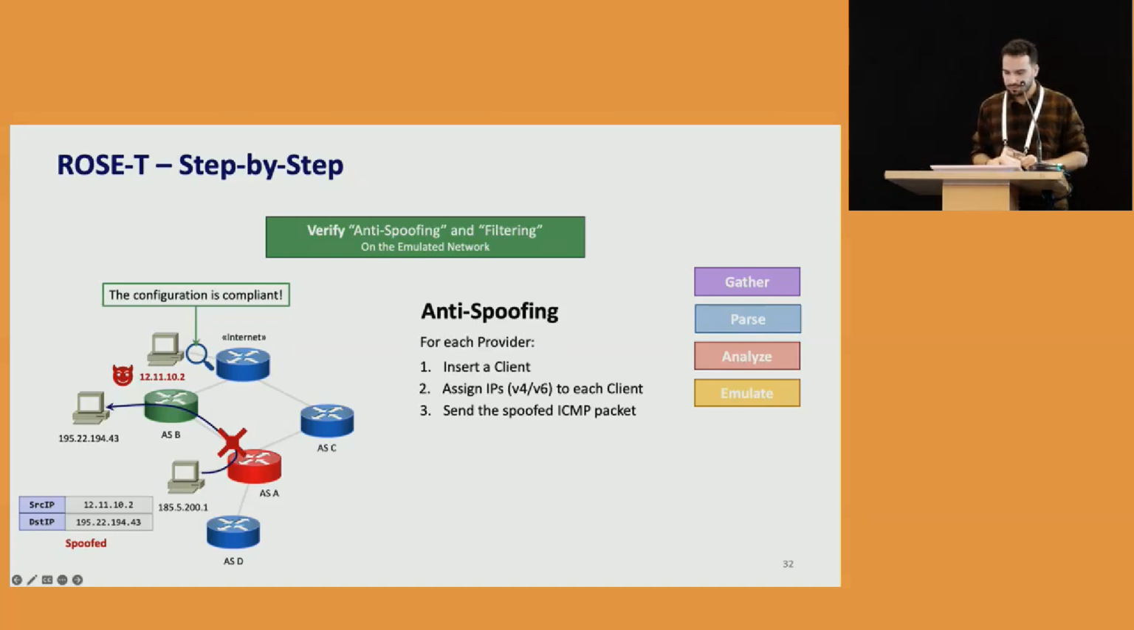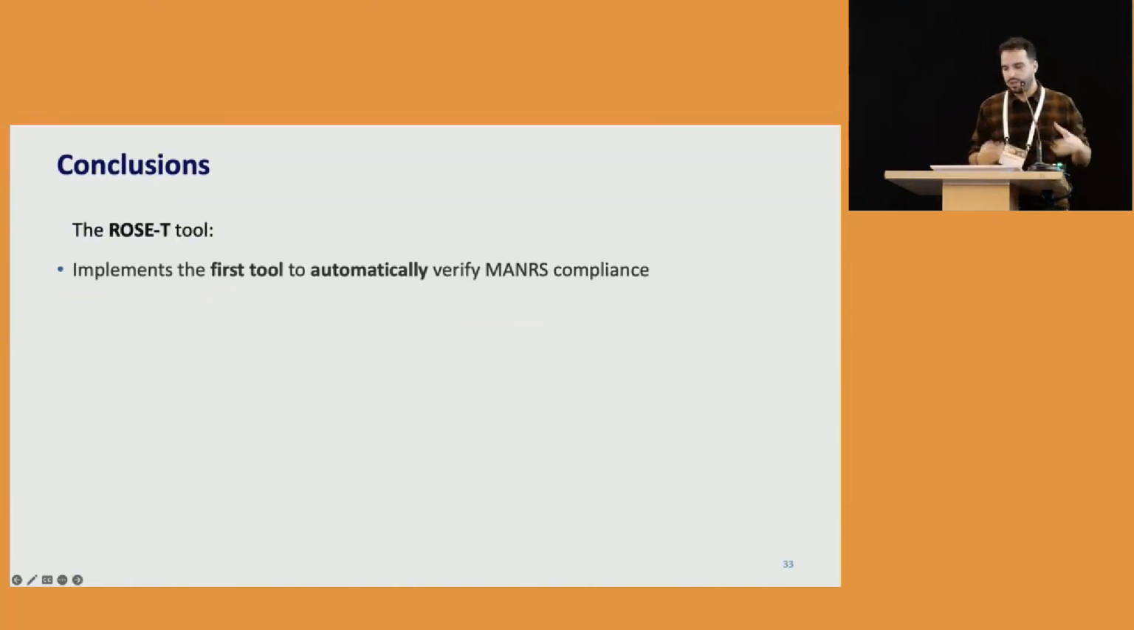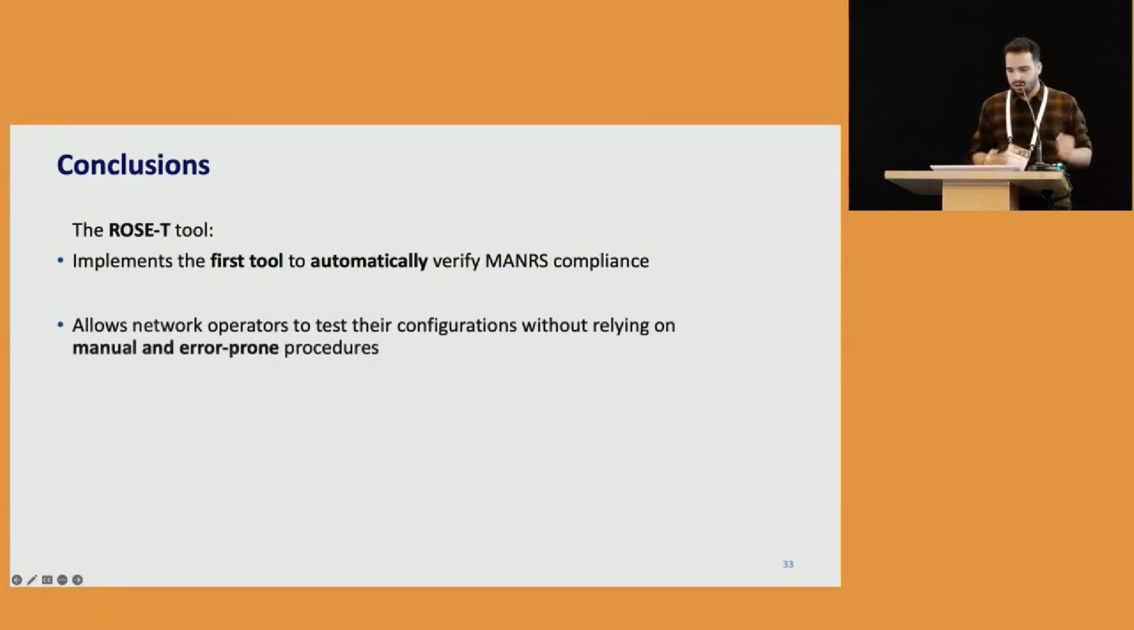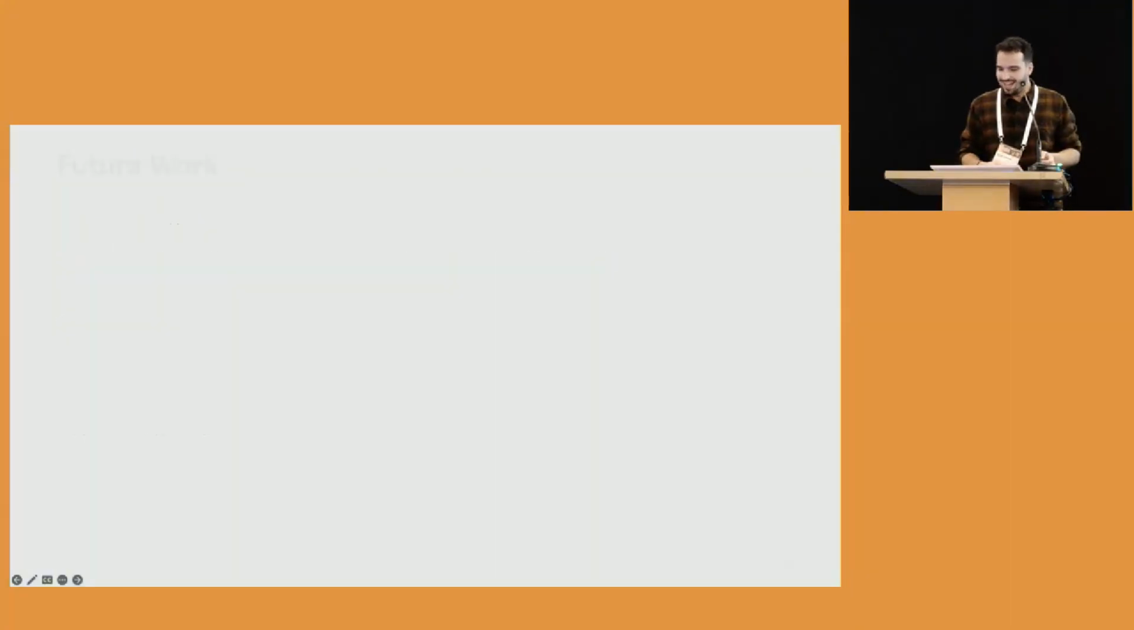So to conclude, I briefly presented ROSET, which is the first tool to automatically verify MANRS compliance. ROSET allows network operators to finally test their configurations without relying on manual and error-prone procedures, and this will surely help in the adoption of the MANRS principles if this project becomes widespread, which I hope. Indeed, the work is preliminary, and surely there is a lot of future work.